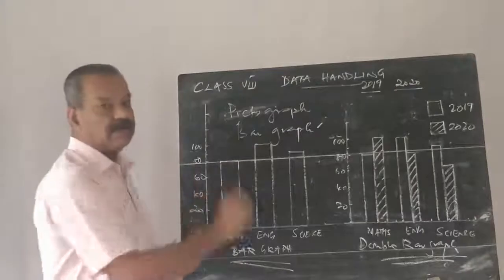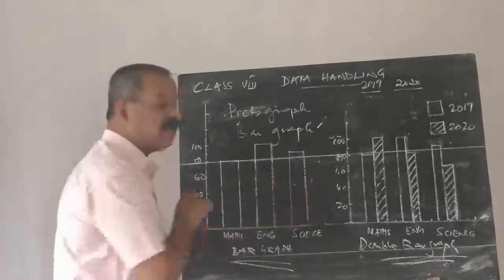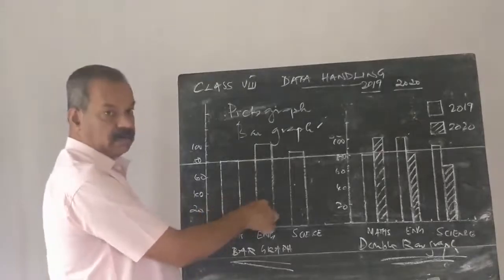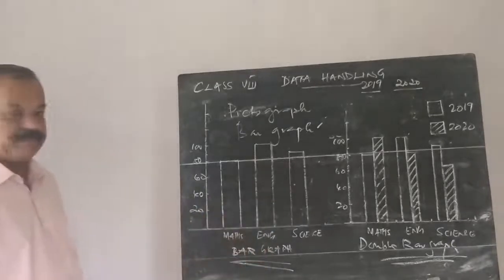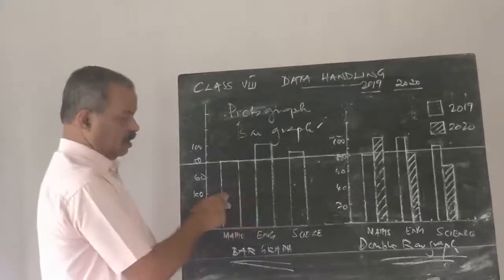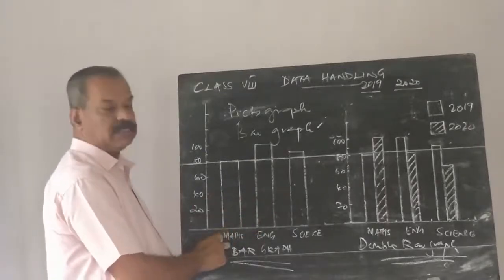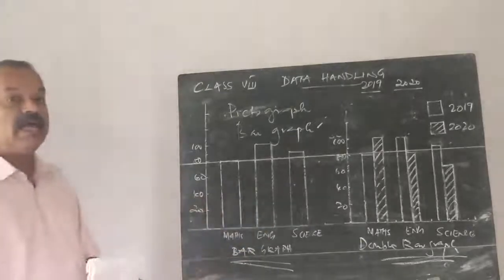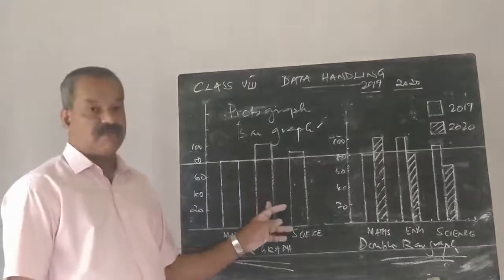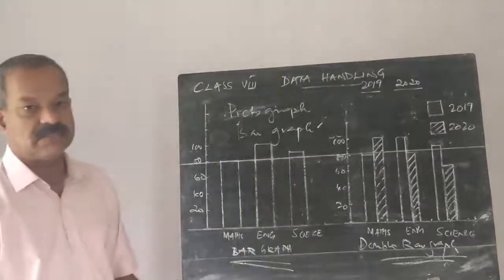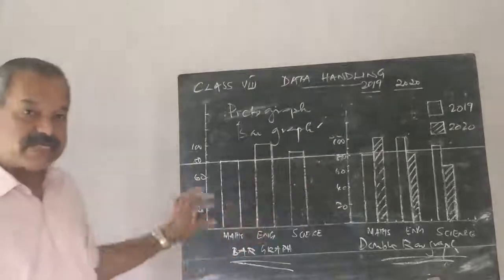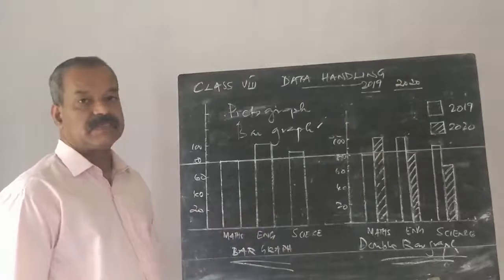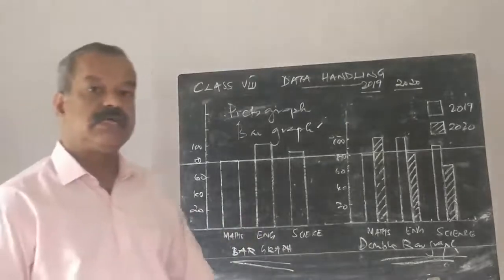The bars can be drawn anywhere, but we must mention which information is represented by that bar. If we draw this rectangle here, we write maths, and if we draw this here, we write English. That is enough. Otherwise, there is no change.